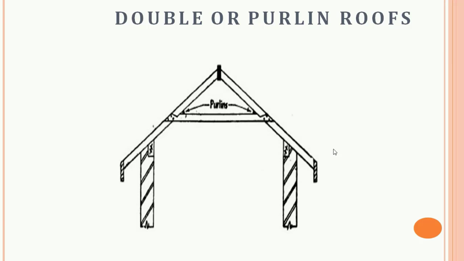So this is the typical figure of the double roof. As you can see, these are the purlins which we provided. This is our wall plate, collar beam. This is our ridge piece. This is a rafter and eaves board.